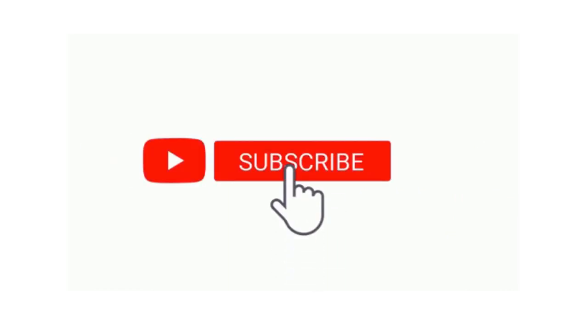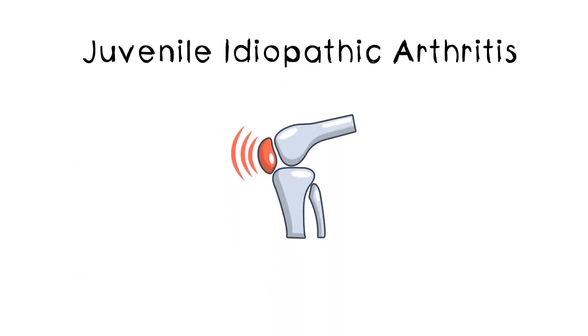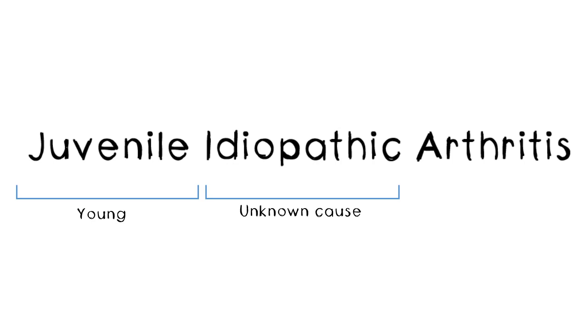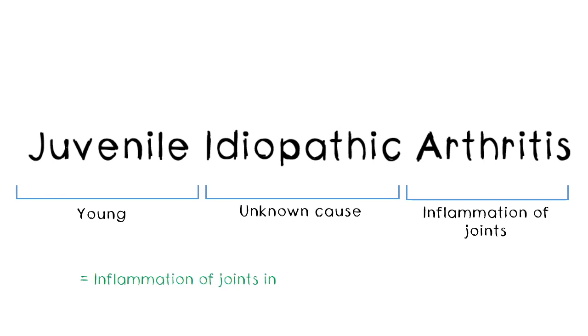So, let's begin. Juvenile idiopathic arthritis is a chronic type of arthritis seen in children. So, juvenile means young or that it is seen in children. Idiopathic is a medical term we use when the cause for the disease is unknown. And arthritis is, of course, inflammation of the joints. So together, it means inflammation of joints in young patients without a cause.